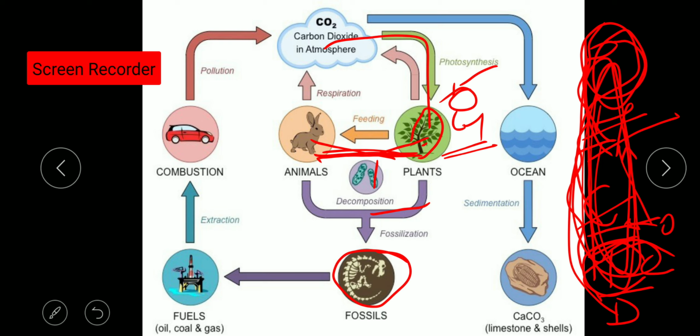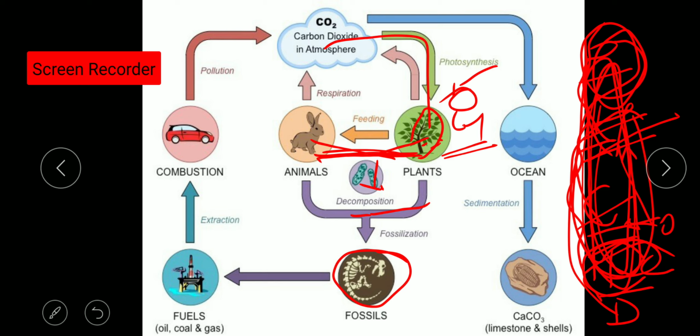So in the food chain, the food travels from one trophic level to another trophic level, that is, from the producers to the consumers, different levels of consumers. Herbivores, carnivores, top carnivores are the different levels of consumers. And when these consumers and the producers become dead, they will be decomposed by the decomposers. When they are decomposed by the decomposers, again carbon will be released back to the air.